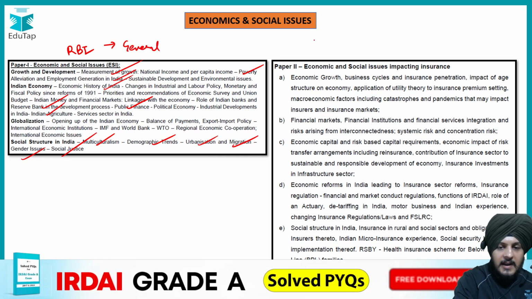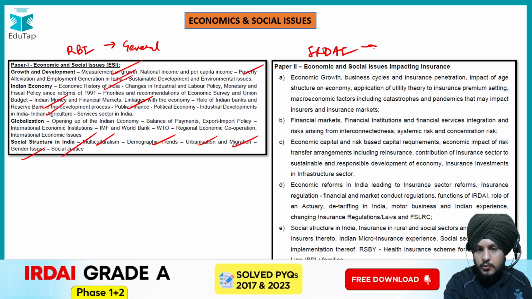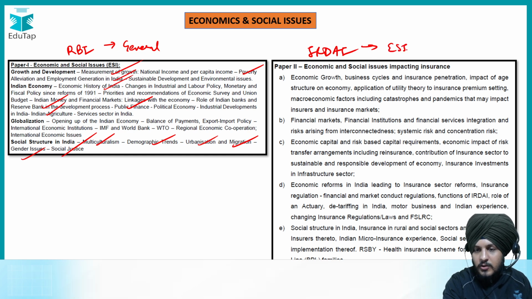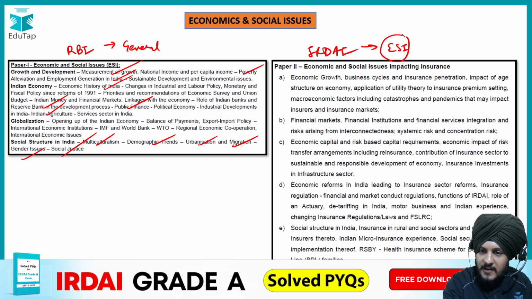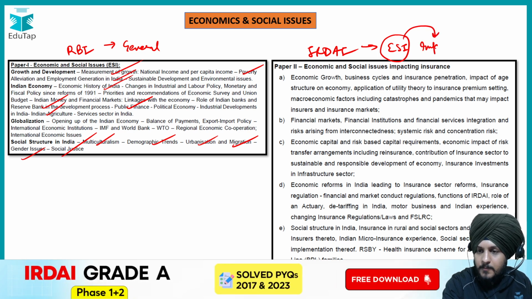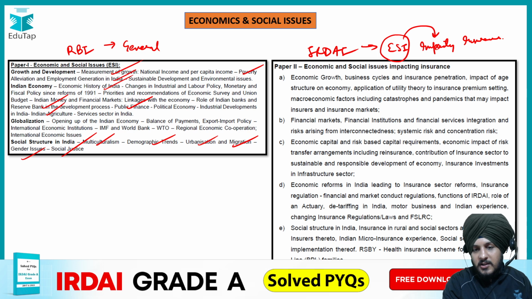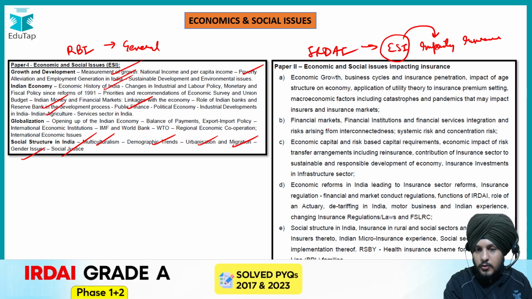But on the other hand, if you talk about the IRDAI ESI syllabus, here you can see that this ESI is not general ESI. This ESI is very much connected to the ESI that impacts the insurance sector. You can see the components of the syllabus.